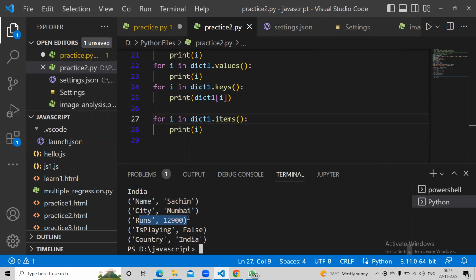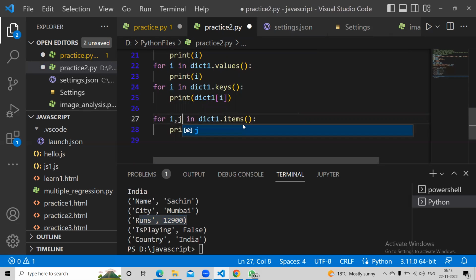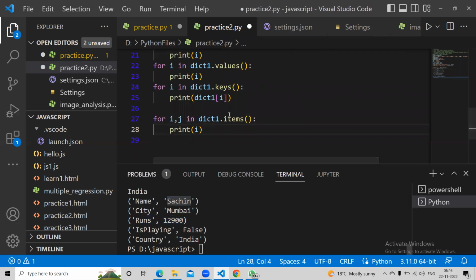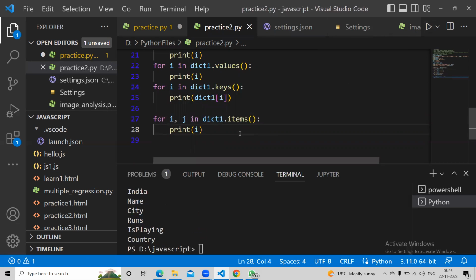You can read it like I comma j. If you want to read it separately, you can read it I comma j. So I will get the key and j will get the value. Now, if I print I, I will only get to see the key here, isn't it?